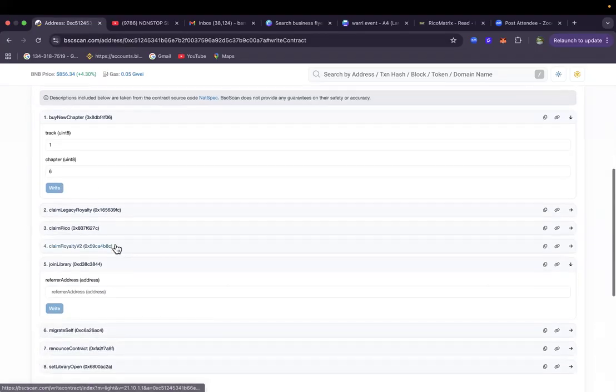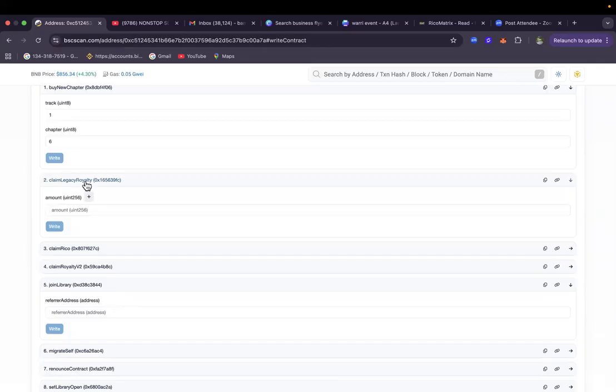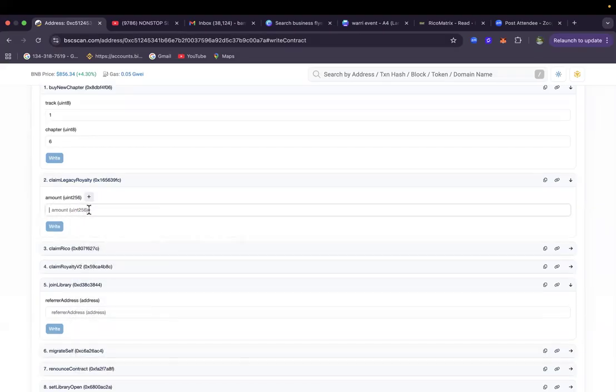So another functionality for the public is this join. You can see claim legacy and the amount. You can enter the amount if you know it. Now, this uint256 means that it has to be 18 decimal places. Please don't forget if you are entering USDT, for example, it has 18 decimal places. So if you want to get one USDT, you have to enter one USDT. You type in one, then plus 18 extra zeros.